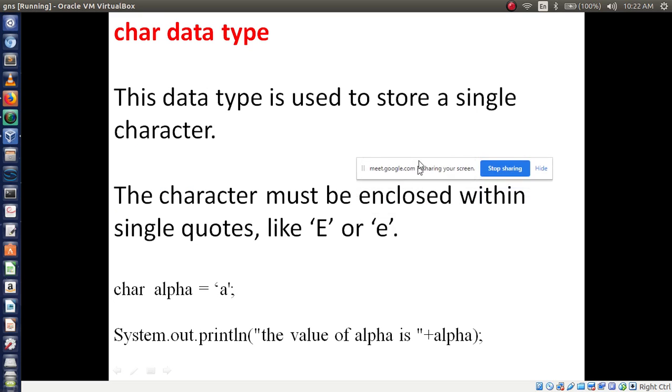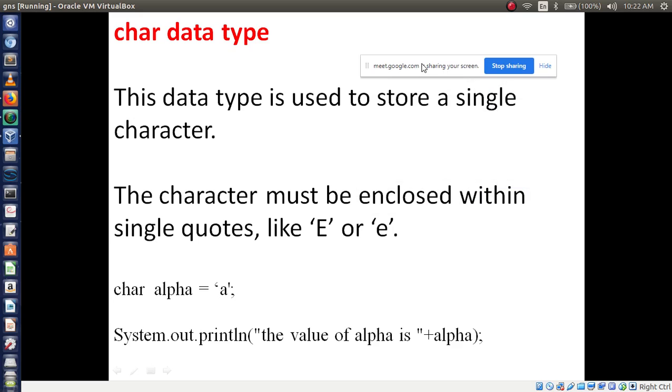Now the char data type. Char is used to store a single character.